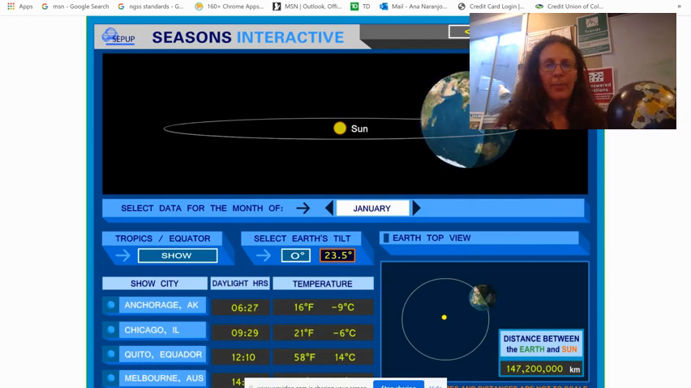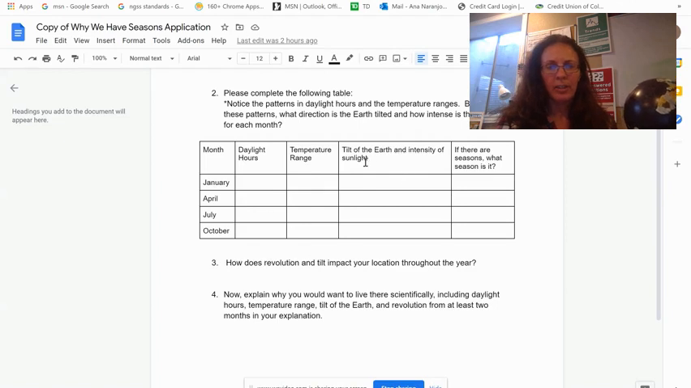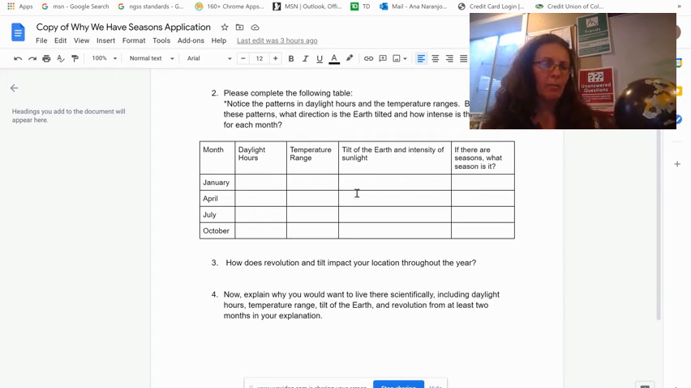So look at that. Think about that tilt of the Earth. Think about how that affects different places around the world, and think about what season it possibly could be based on your daylight hours and your temperature ranges.